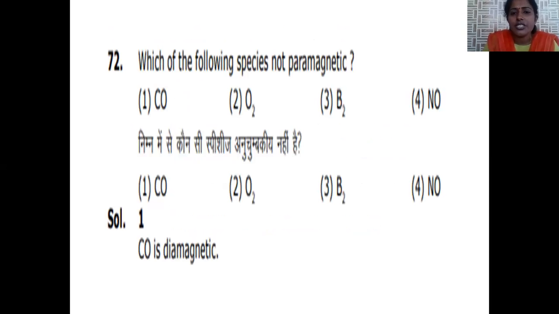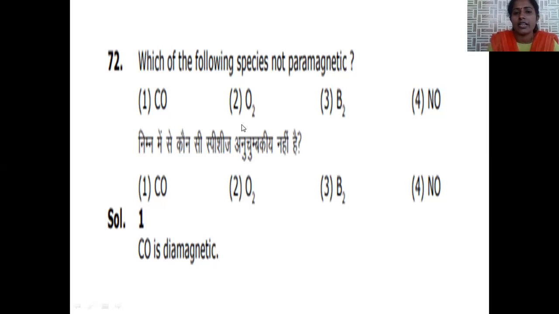Which of the following species is not paramagnetic? In order to get the magnetic behavior of a compound, if lone electrons or odd electrons are present in the compound, it behaves like a paramagnetic compound. If all the electrons are paired, it behaves like a diamagnetic substance. CO, or carbon monoxide, is isoelectronic with nitrogen. As we already know, according to molecular orbital theory, nitrogen is diamagnetic in nature, a 14 electron system. Carbon monoxide is also a 14 electron system, hence it is also diamagnetic. So it is the correct answer, not paramagnetic.